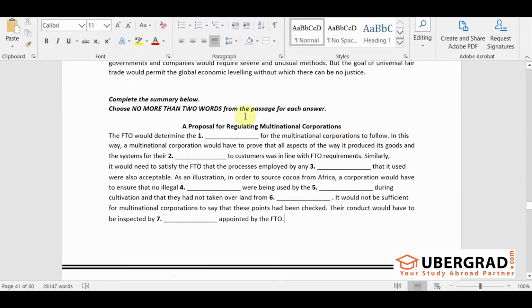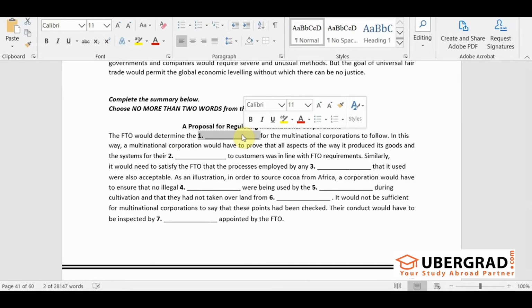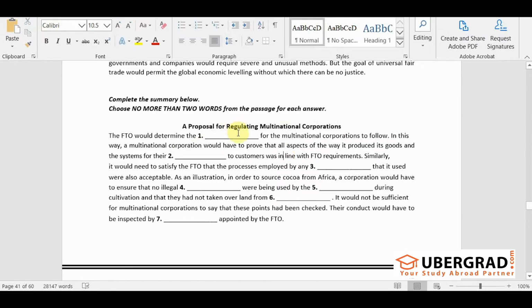Also, once we have found out the first answer, the challenge is only until we have found out the first answer. Once you have found out the first answer, job is done. All the answers you will get as soon as you continue reading from the point where you have found the first answer. As you proceed reading, you will get the second, third and fourth answers, the consecutive answers after that. Getting it? So the problem is only until we have found the first answer. Once we have found the first answer, just keep reading from that point and you will keep getting the subsequent answers. So let's read the first sentence over here and we'll treat this statement as a sentence completion statement.